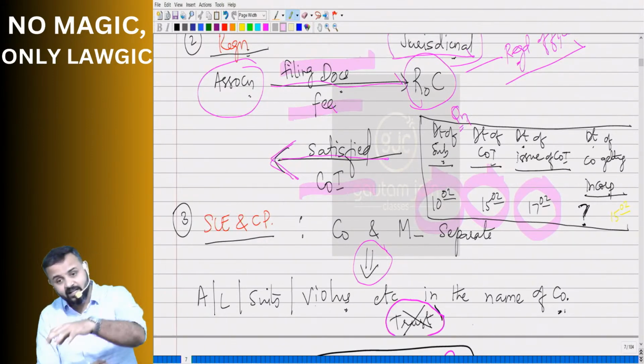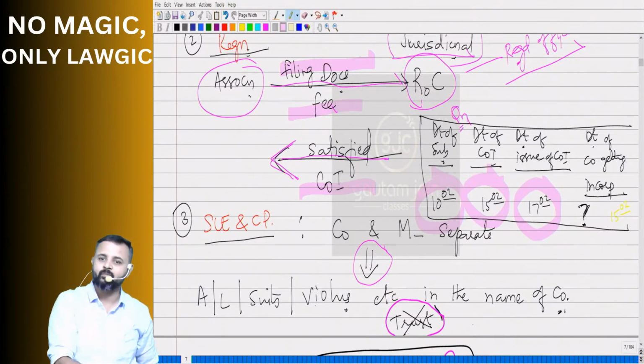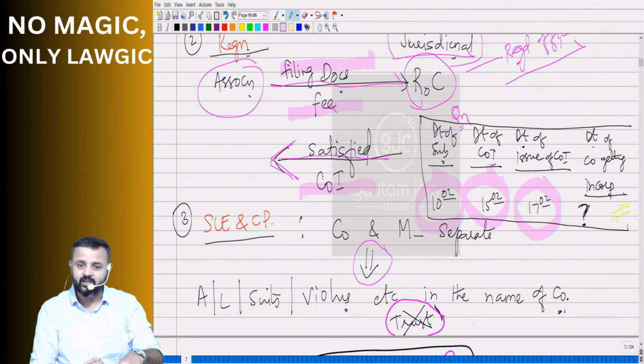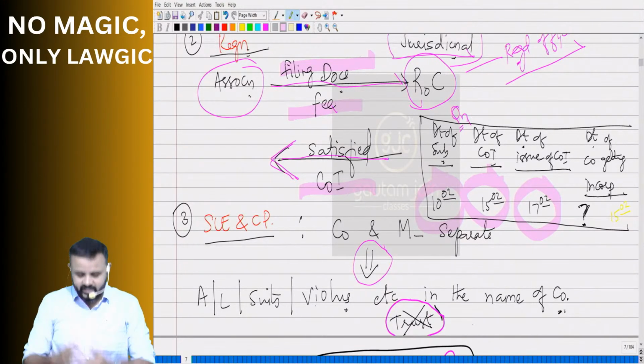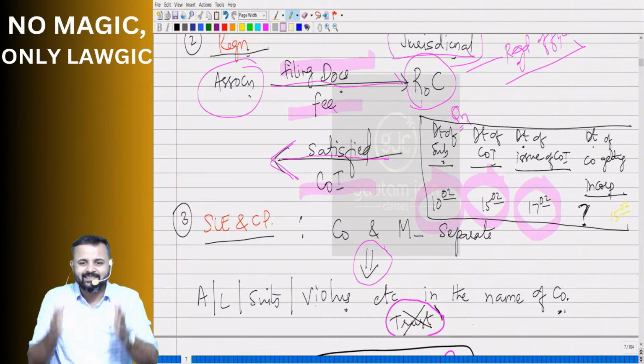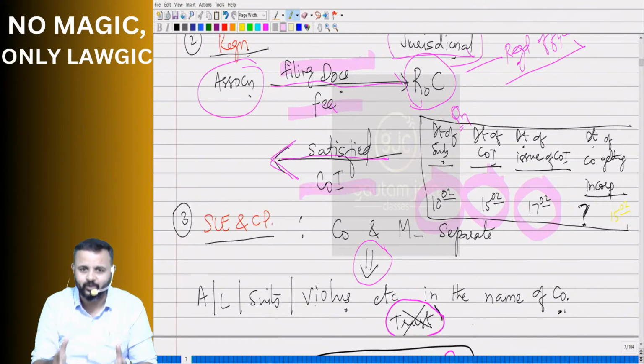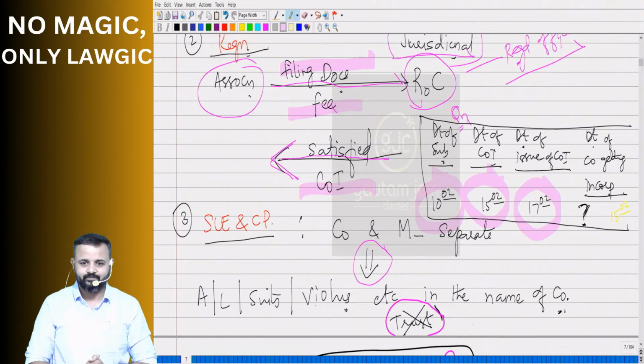It can sue others in its own name. For any violations, penalty will be imposed in the name of the company. So that is how it enjoys a separate existence of its own. Clear? So that's where separate legal entity and corporate personality come in.